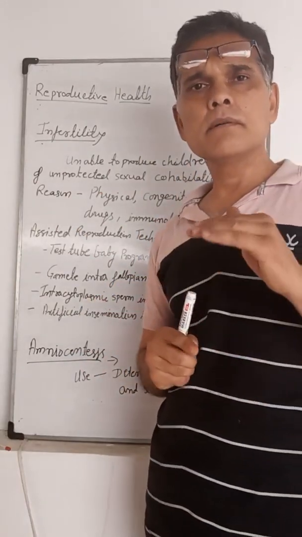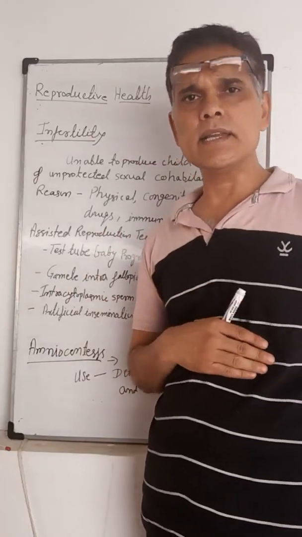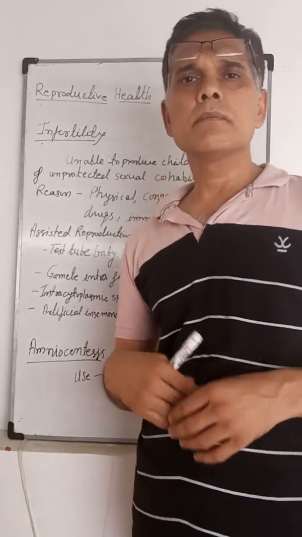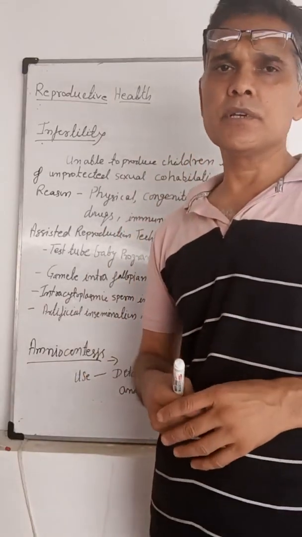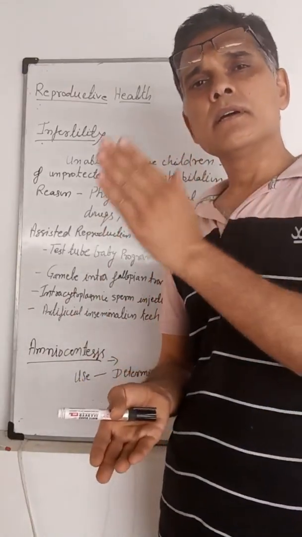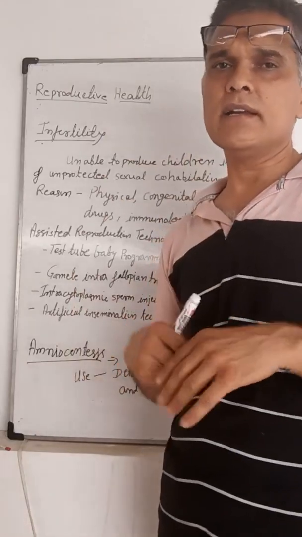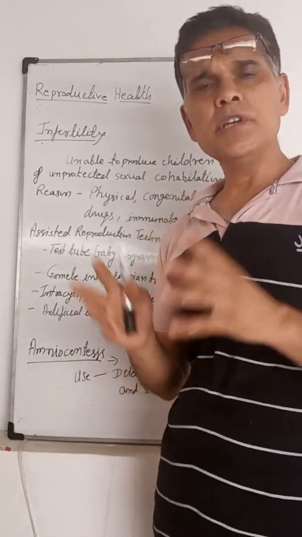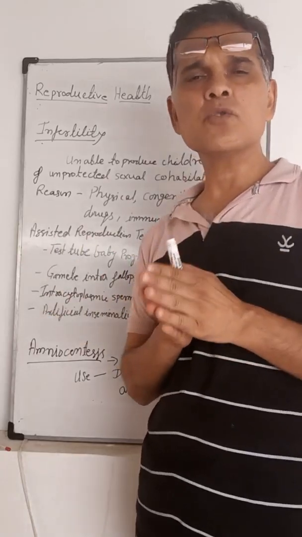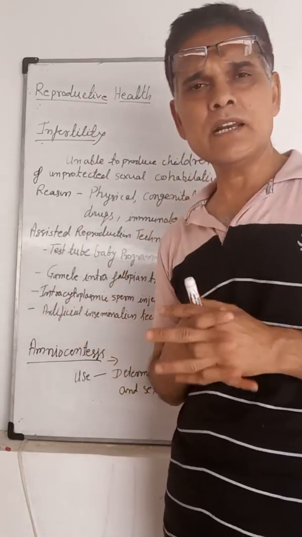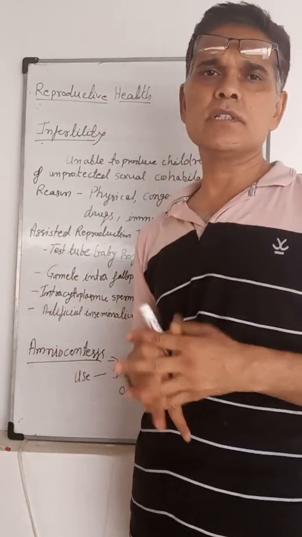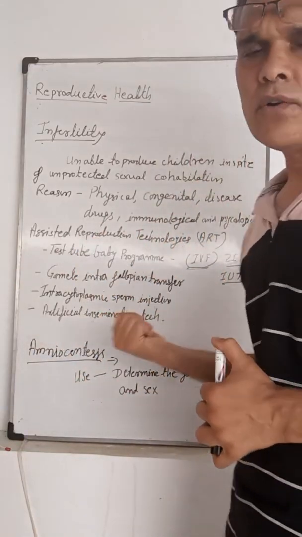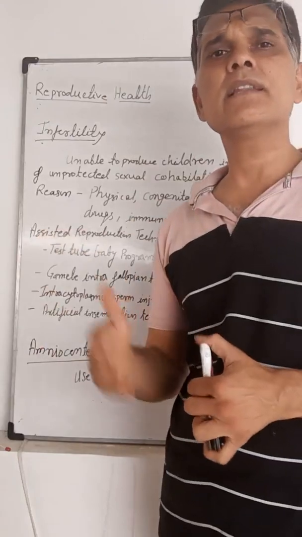After fertilization, the 8 cell stage will be transferred into the mother's fallopian tubes, where it will move toward the uterus and develop into the fetus. So initially the fertilization occurs outside the body, but the gestation period occurs in the female uterus. In IVF, in vitro fertilization, fertilization happens inside the laboratory.